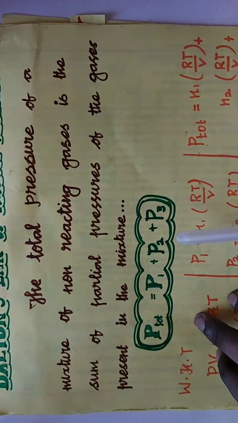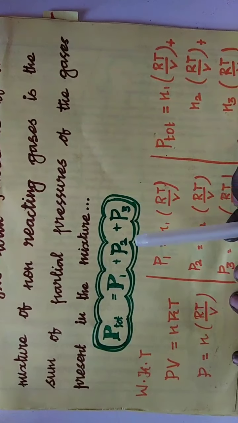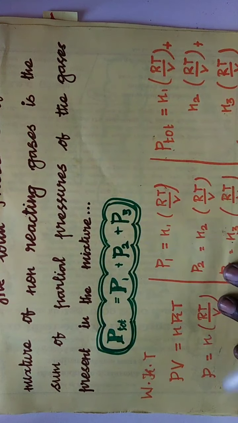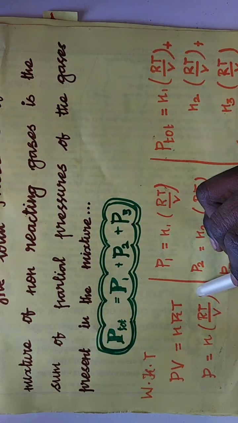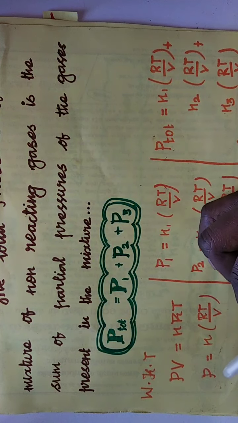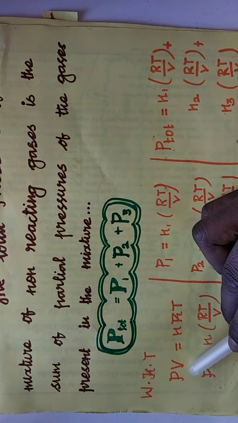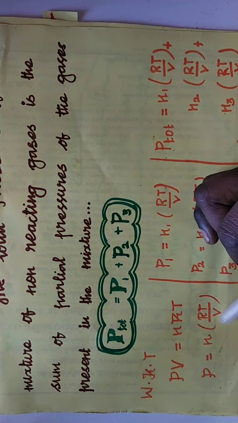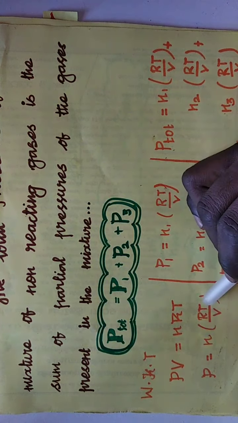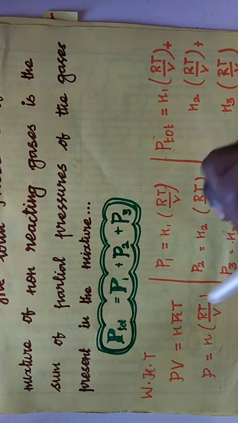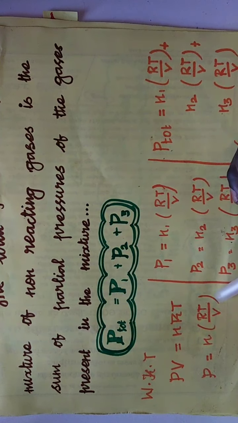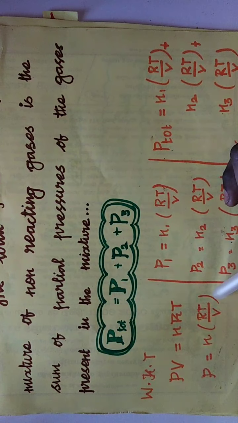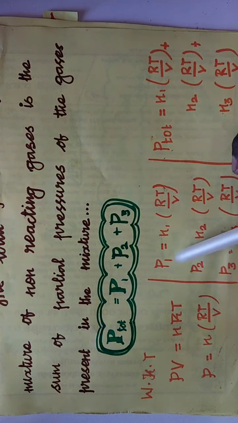Okay, and dear students, we know about the ideal gas equation. Can you please tell me the ideal gas equation? Yes, that is PV is equal to nRT. Using this ideal gas equation, we are going to derive the value of pressure, that is P. So we can keep P this side and bring V this side. So P is equal to nRT divided by V. Here R, T and V are constants. R is the gas constant, T is the temperature, and V is the volume. They won't change at all. Only P and n, that is pressure and number of moles, are variables.